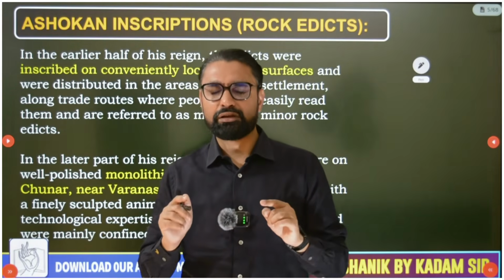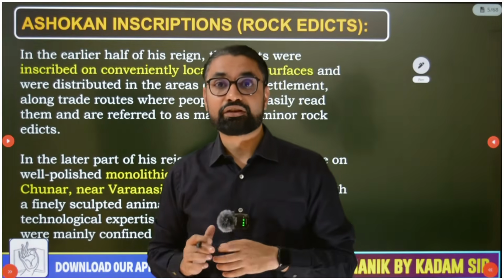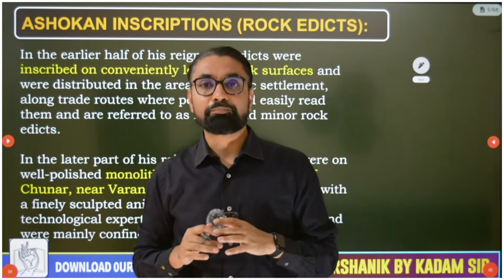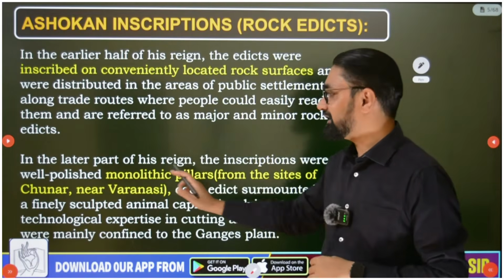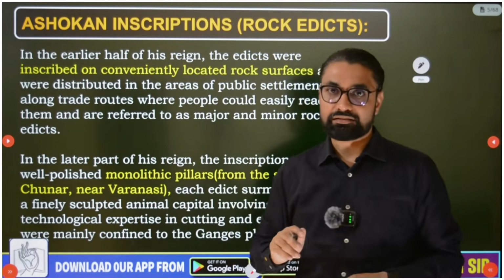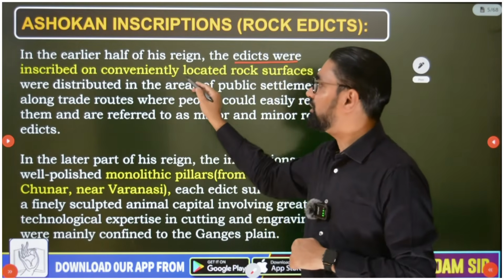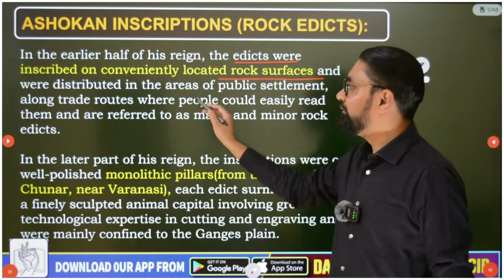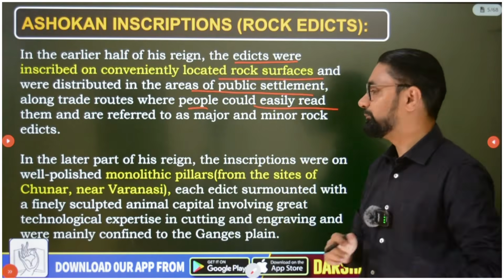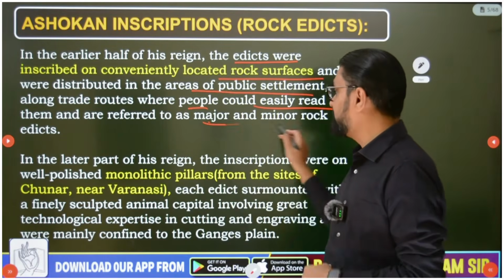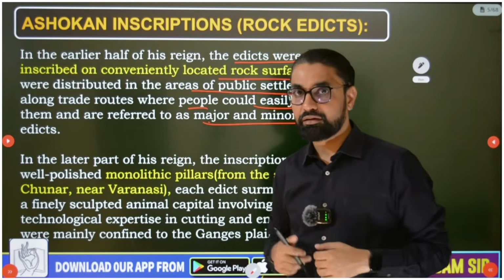Now for Ashoka's pillars: in South India we get a lot of granite and basalt, but in the north such hard rock is not there, sedimentary rock is there. So for most of the pillars, the rock used was excavated from the sites near Chunar, near Varanasi. These points you should know: in the earlier half of his reign, edicts were inscribed on conveniently located rock surfaces and distributed in areas of public settlement and trade routes where people could easily read them. Even among these, they have been classified as major and minor rock inscriptions. Why major, minor, and what they cover, I will discuss separately on the next slide.